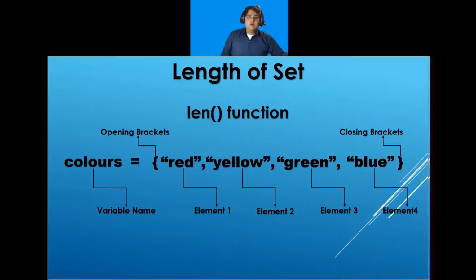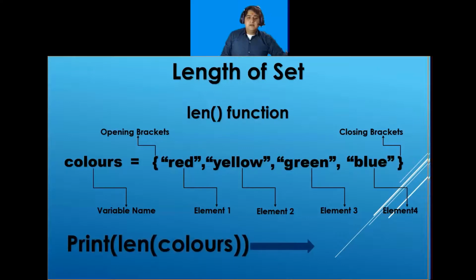So there are a total of 4 elements in my set. If I write print, len, and inside brackets I call the variable colors, it will give me my output as 4. Why? Because there are a total of 4 elements in my set.